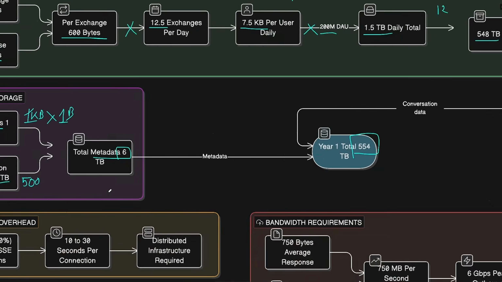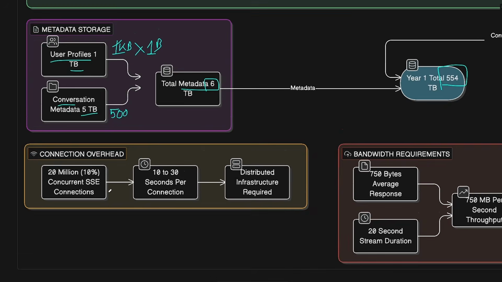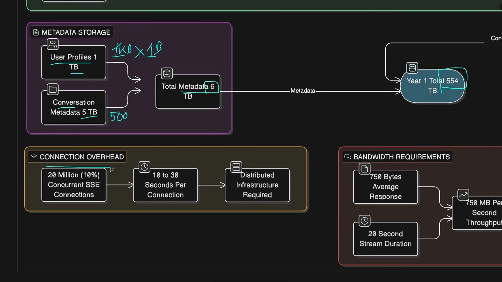Two last things we need to calculate before getting to the high-level design. One is the connection overhead that we can expect for the 20 million users, which is 10% of the total daily active users that will be concurrently chatting. This means that we'll need to handle 20 million concurrent connections with the servers, and each connection lasts somewhere around 10 to 30 seconds on average per the user chat, which means that we need infrastructure that can handle millions of long-lived connections, and we'll need distributed infrastructure for this.